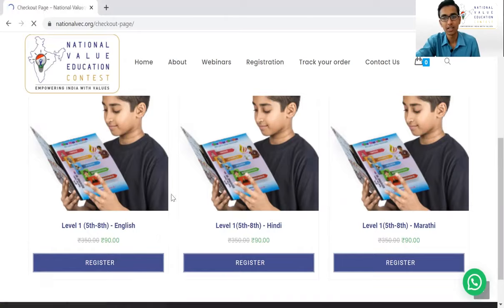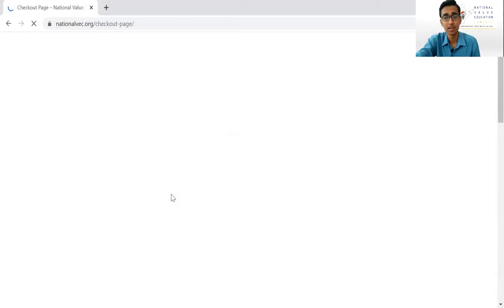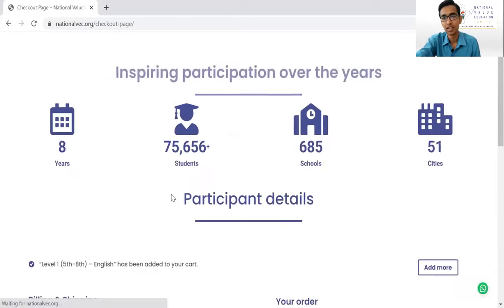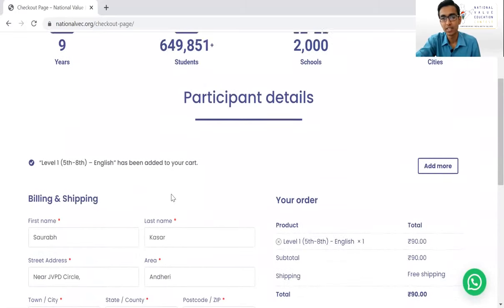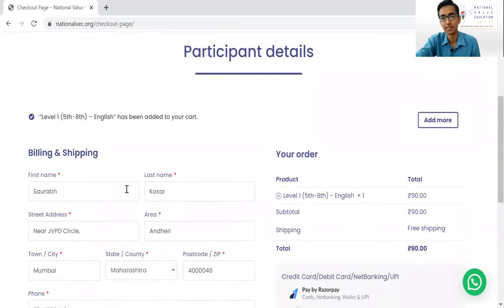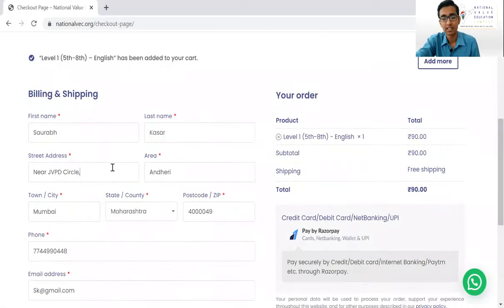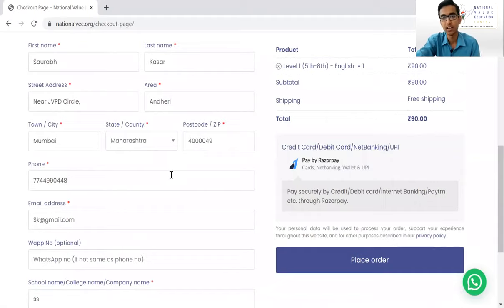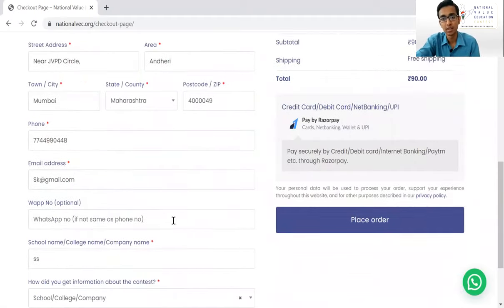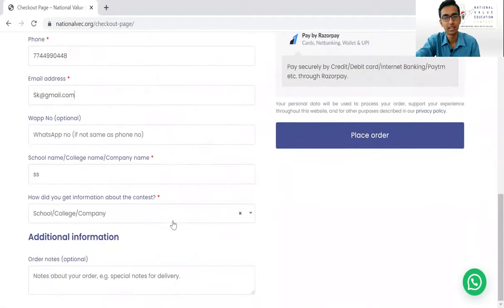You will then be directed to the page where you need to fill in the details. Enter your full name properly without any spelling mistakes. Enter your address carefully along with the correct PIN code and address details. Then enter your mobile number, email ID, and all the required details in these fields.